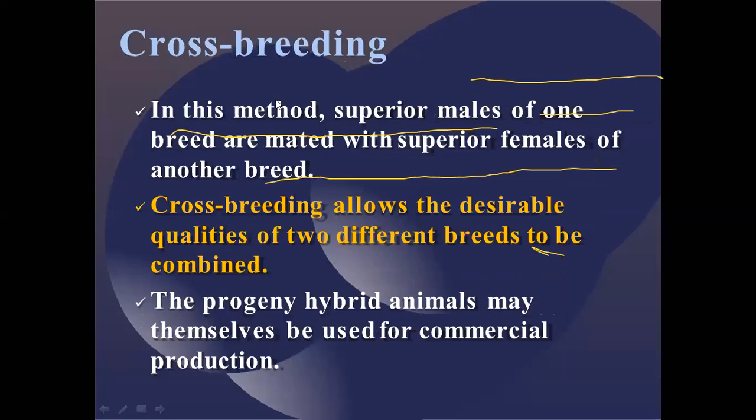Next, that is called crossbreeding. So what exactly are we going to see in crossbreeding? In this method, superior males of one breed are mated with superior females of another breed. And this crossbreeding allows the desirable qualities of two different breeds to be combined. Obviously, whatever progeny or offspring is developed, we can call them a hybrid offspring, and this can be used for commercial production.